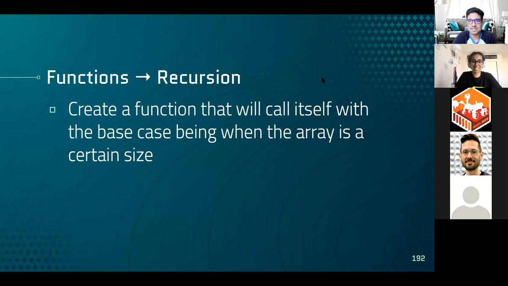Secondly, guys, we're going to need some functions. Recursion, of course, utilizes that idea of calling the function from within itself, right? So we're going to, of course, use the base case and an else condition.